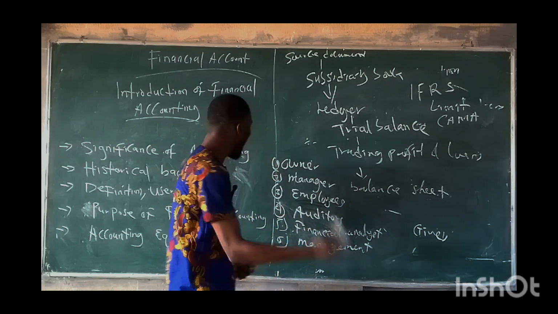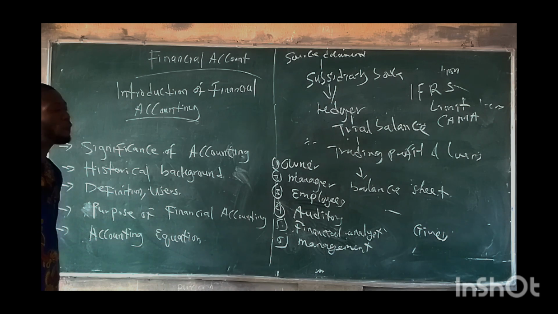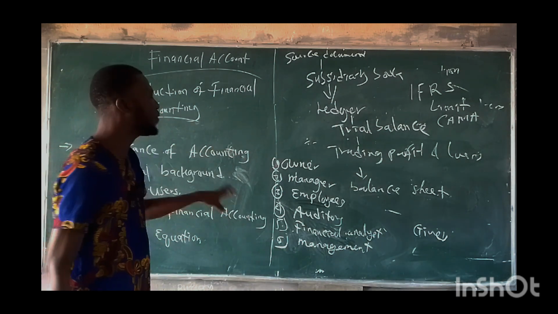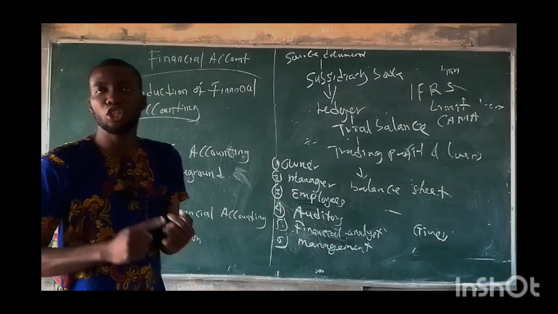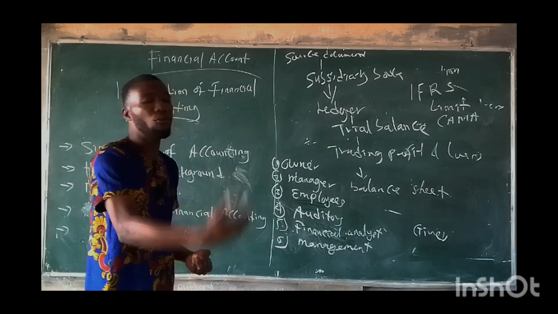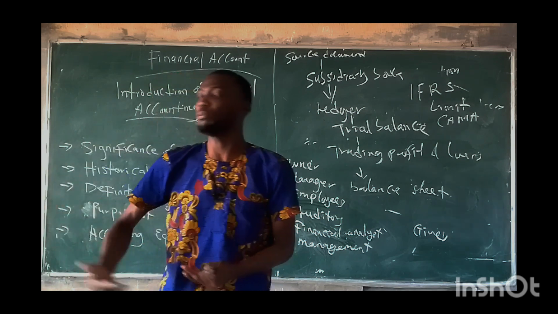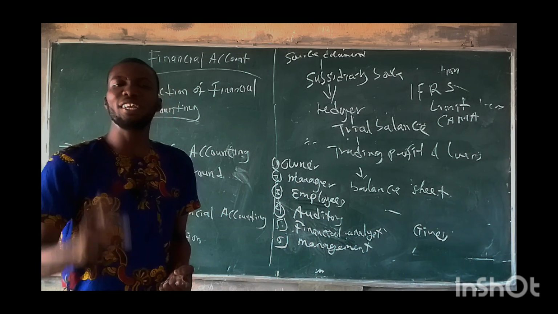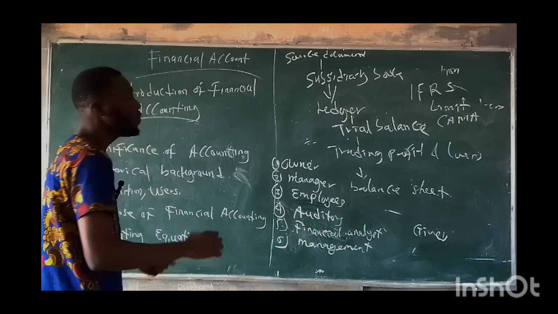Then we have the accounting equation. But before that, let's look at the purpose of financial accounting. Why do we prepare financial accounts? What is the purpose, the importance of it? Number one, it is for us to know the performance of the organization. Secondly, to know how money is being managed, how the organization is being run. The third is to know the financial position of the organization, if they are capable